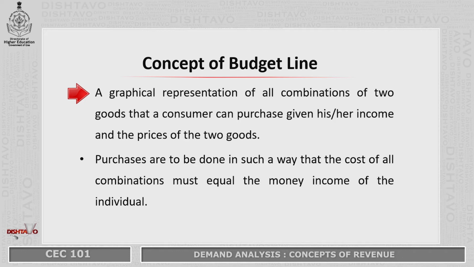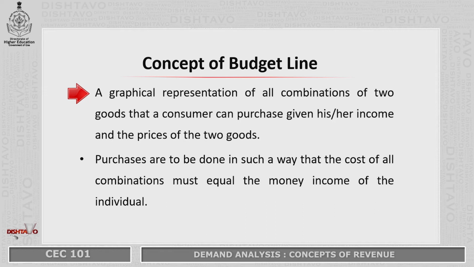Now coming straight to the first part, the concept of a budget line. A budget line is nothing but a graphical presentation of all the combinations of two goods that a consumer can purchase given his or her income and the prices of two goods. Here we are stressing on income because the budget line is also called the price line or income line. So based on the budget, how much the consumer can buy depends on this income.